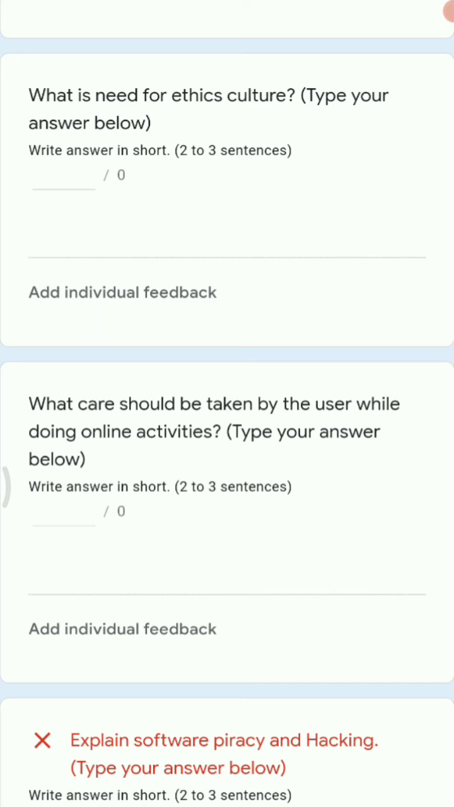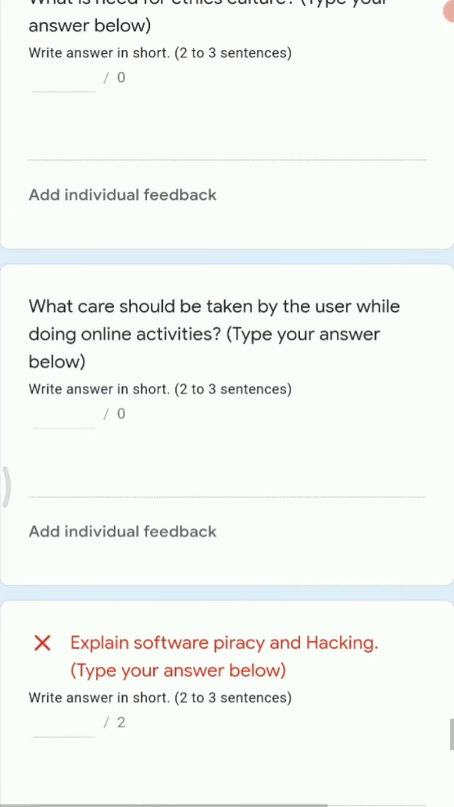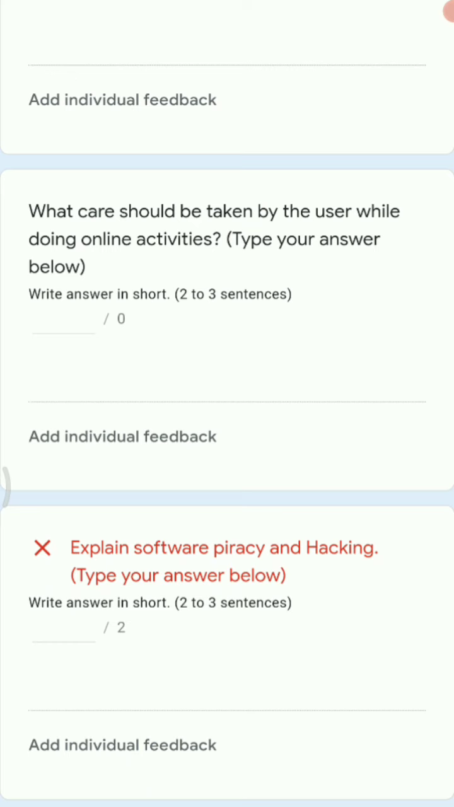Next, what care should be taken by the user while doing online activities? Several times we are online, we use so many social media, so you should take care of others' sentiments, you should think twice before posting anything. You should not bully anyone, you should not harass anyone. You have so many do's and don'ts. Out of that you can write some points here.